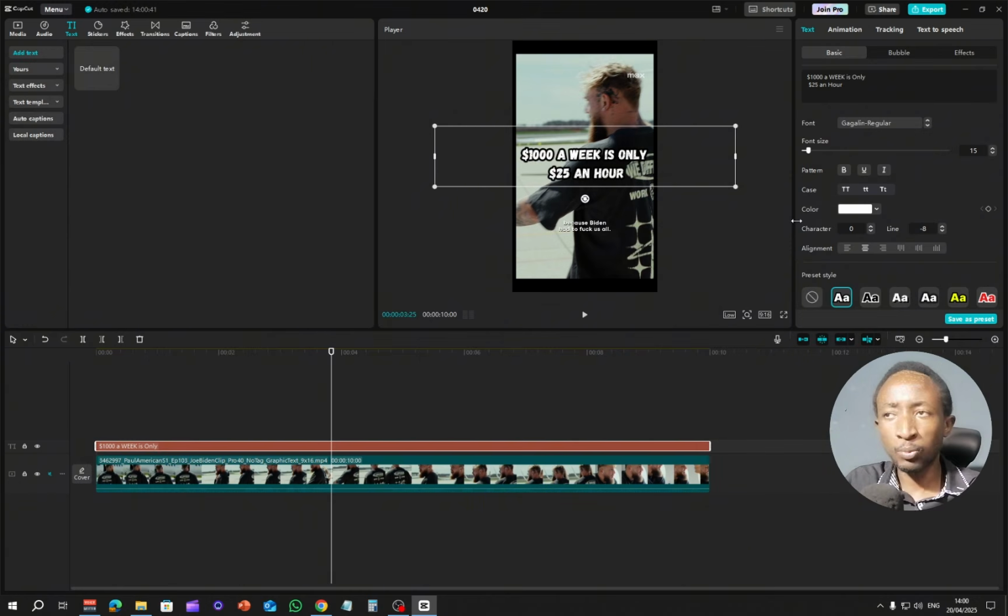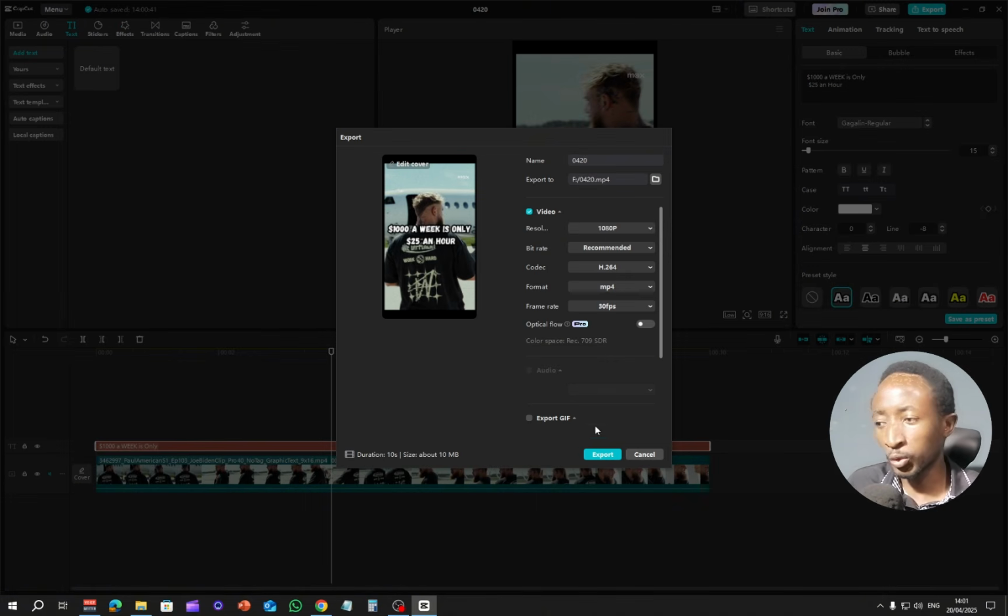You just need to export this clip. To export the clip, just click right here where it says export. Choose the folder you want to export to and simply hit export.